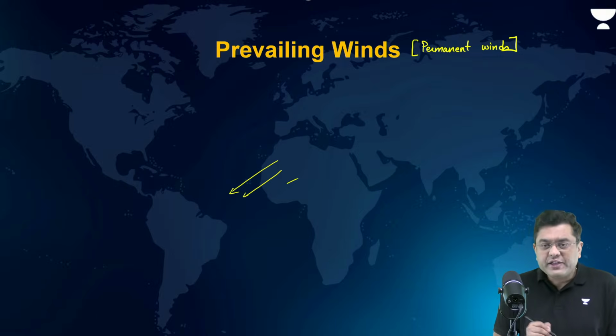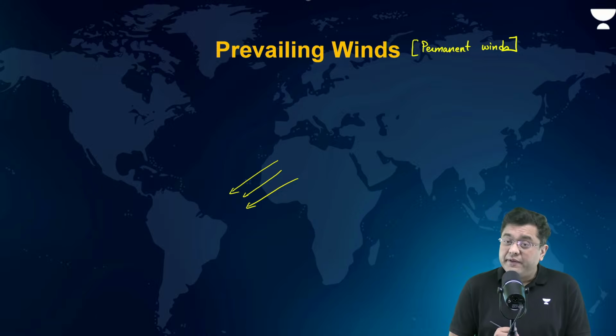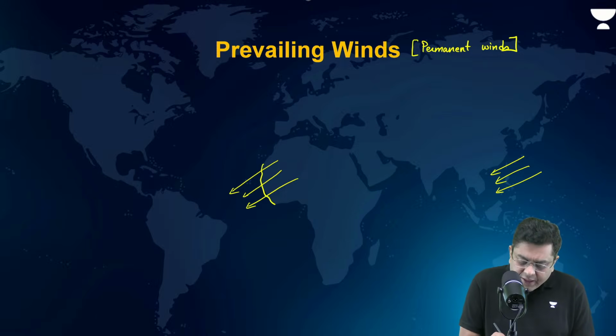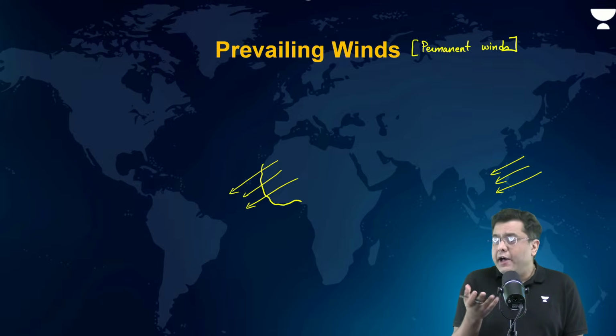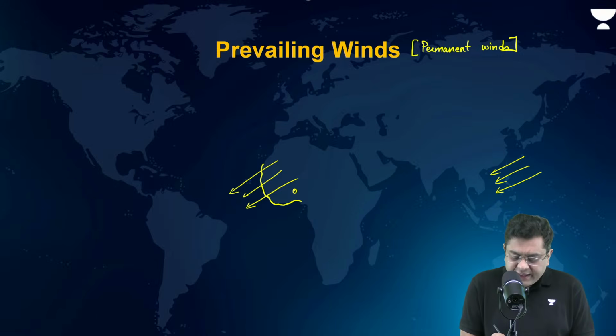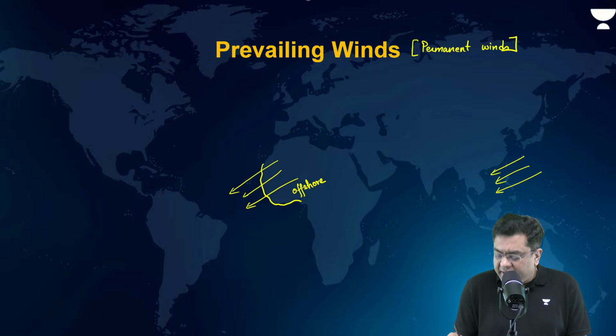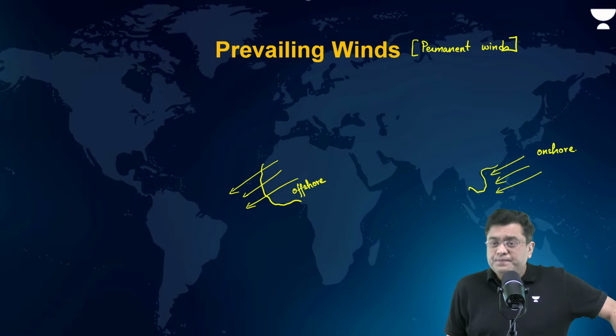In this region, on the west coast of Africa, I will have the presence of trade winds, right? Here also I will have trade winds. But what will these trade winds do? On the west coast of Africa, can I say these winds are offshore, moving from land to water? And in these areas, can I say they are onshore, moving from sea to the land? Can I say so? Right? Now, what is the consequence of that?